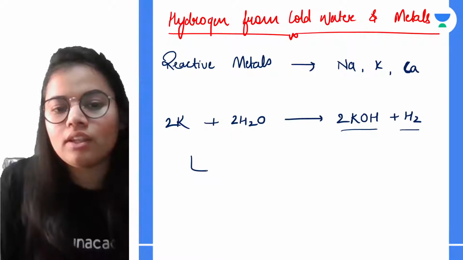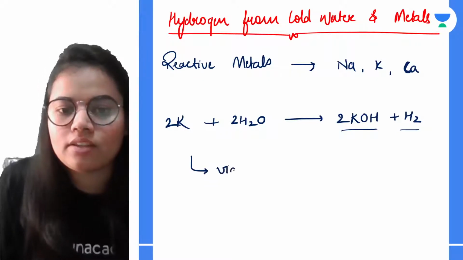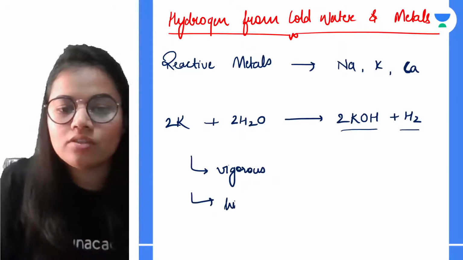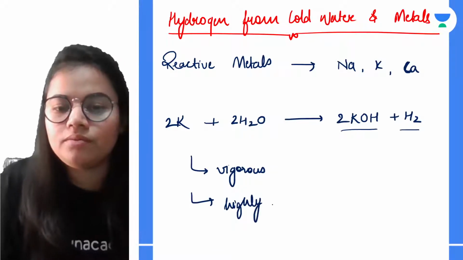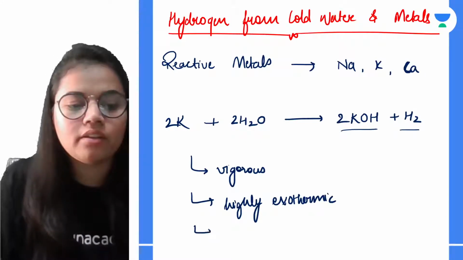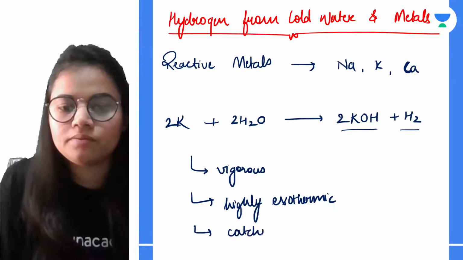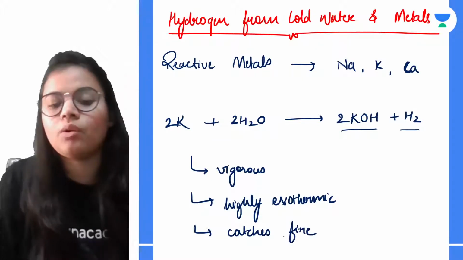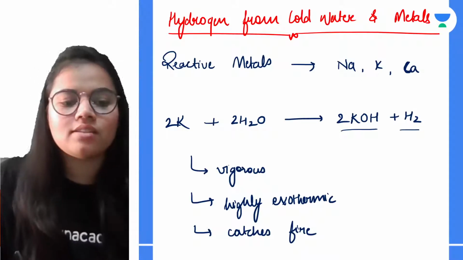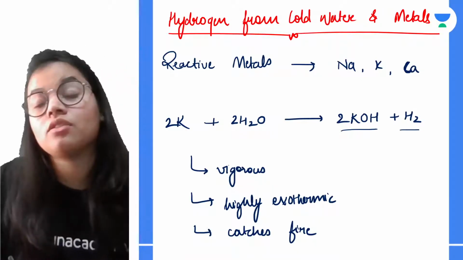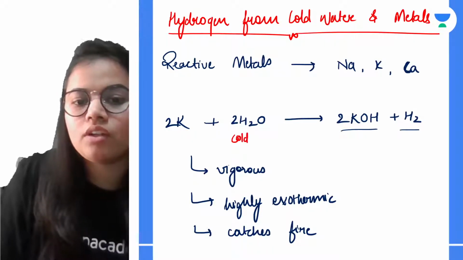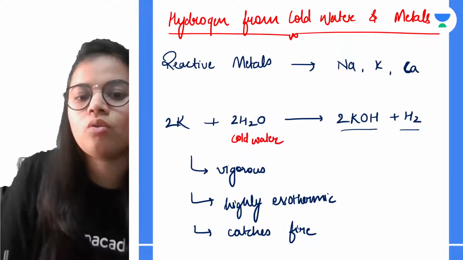The thing you need to remember is that this reaction is very vigorous, highly exothermic, and it catches fire. When I write H2O, it doesn't tell me if the water taken is hot, cold or in steam form. So kindly make sure that you mention that it is cold water.